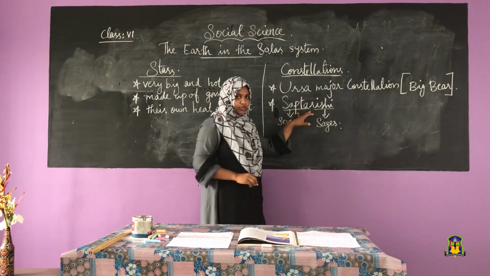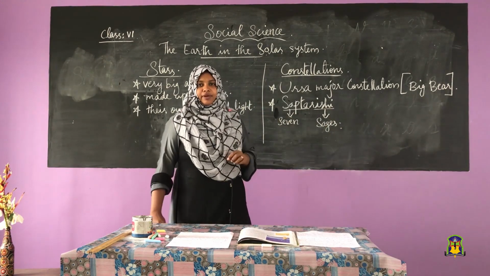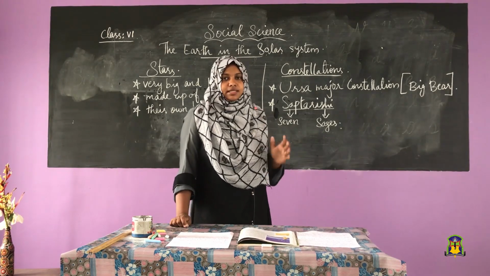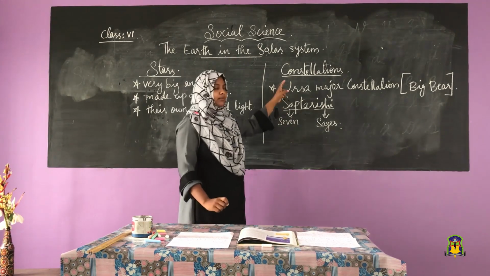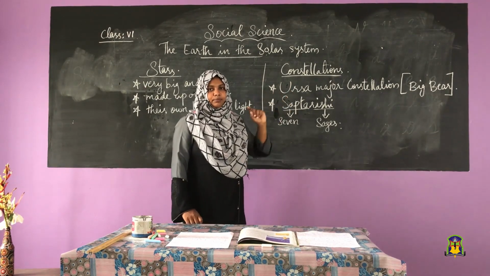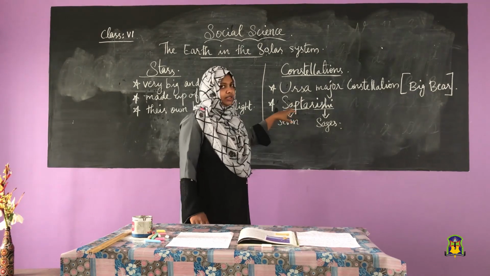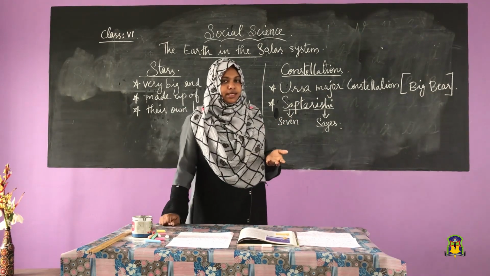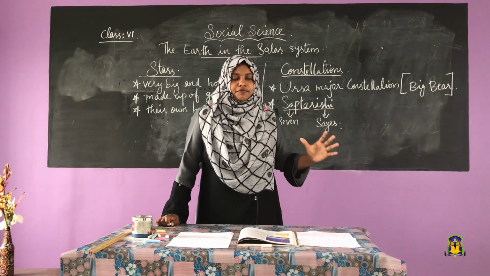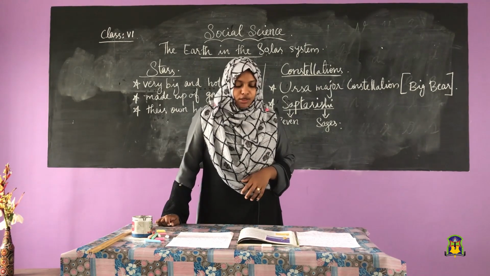So Sapta Rishi means a group of 7 stars. These are the two examples of constellations: Ursa Major or Big Bear, and Sapta Rishi. So what are constellations? Various patterns formed by different groups of stars are called constellations.